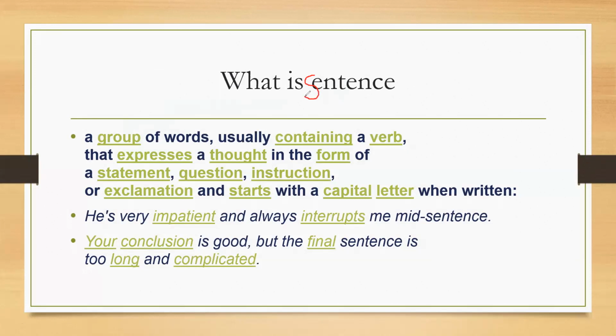What is a sentence? A sentence is a group of words usually containing a verb that expresses a thought in the form of a statement, question, instruction, or exclamation and starts with a capital letter when written. So it is a group of words usually containing a verb. A sentence must have a verb because without the verb there is no sentence, and that expresses a thought in the form of a statement, question, instruction, exclamation, and starts with a capital letter when written.